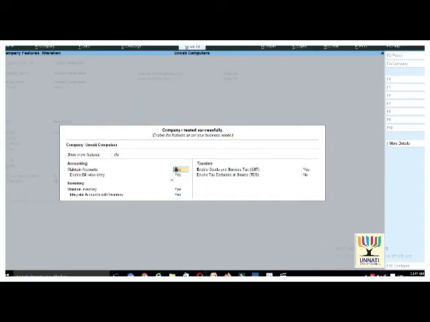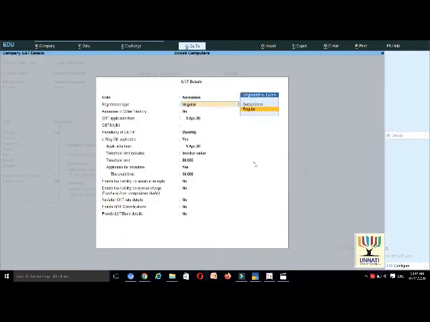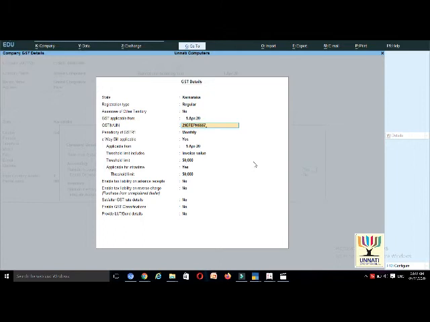Then in this screen the company is created successfully. We no need to press F11, F1, F11, F2, F11, F3 for accounting, inventory and GST features. It will automatically ask for our needed credentials, like the GST numbers and other inventory and accounting features.